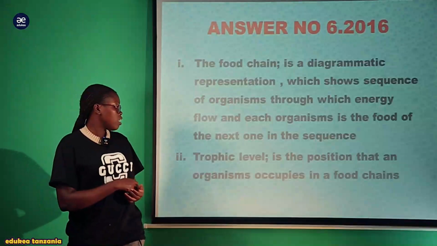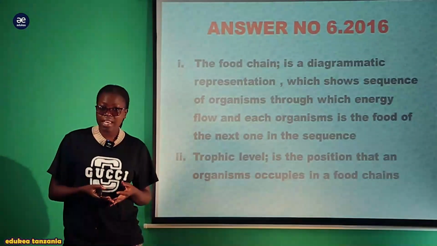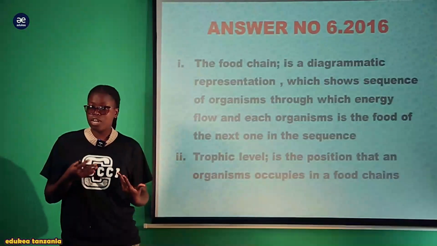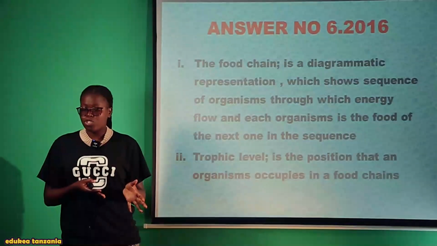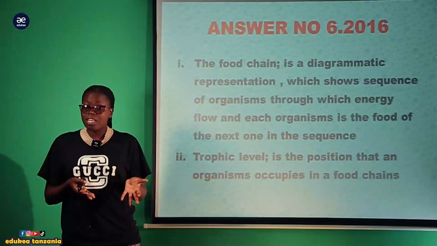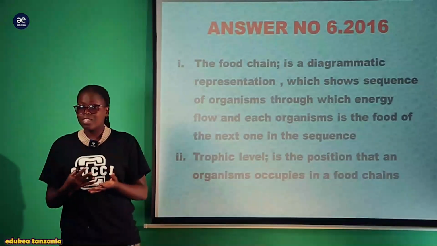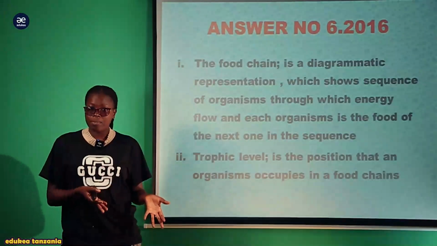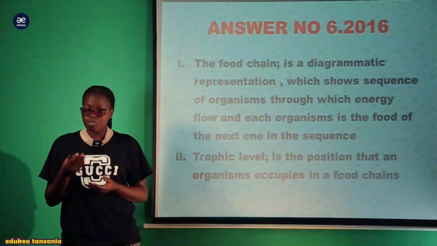The trophic level is the position an organism occupies in a food chain. Within the food chain as well as the food web, every organism has a particular position it is found on. For example, the producers are found at the bottom. Producers are the organisms capable of manufacturing their own food. Their representative members are plants and shrubs, the autotrophs.